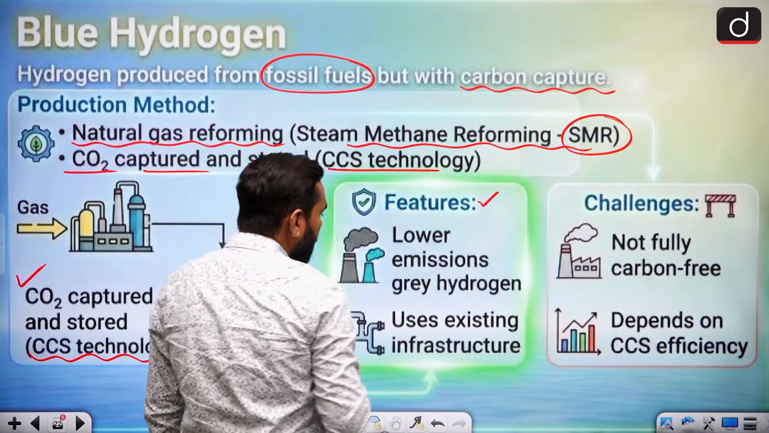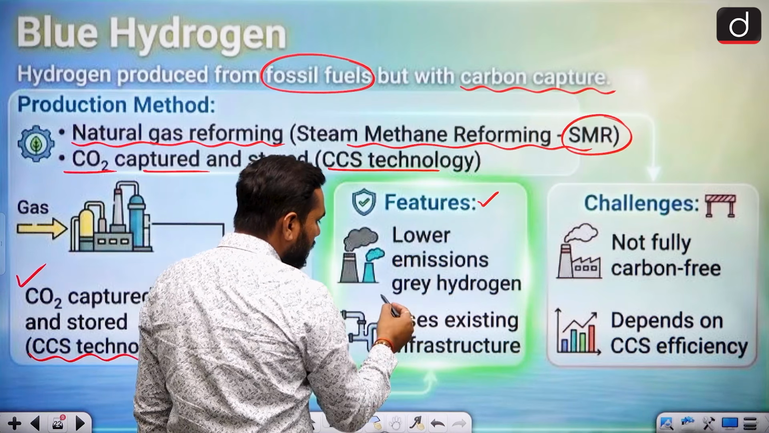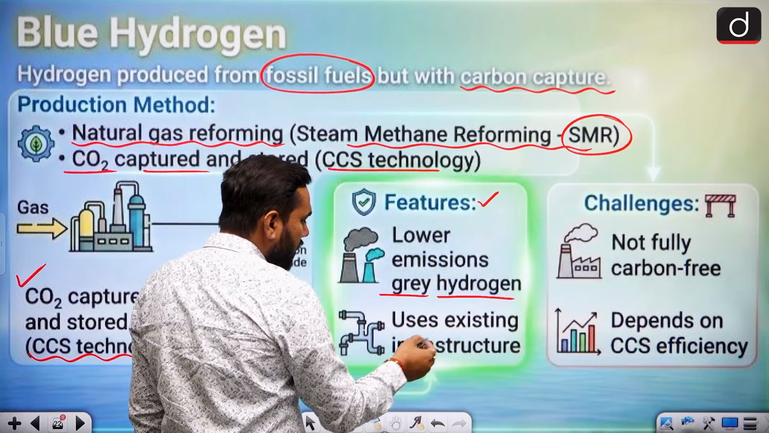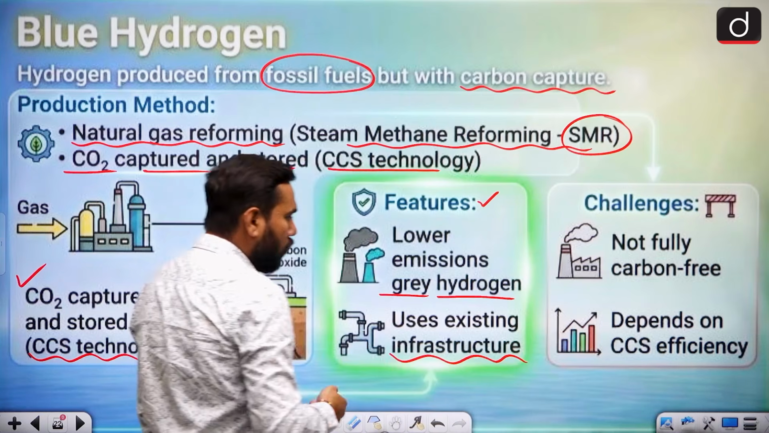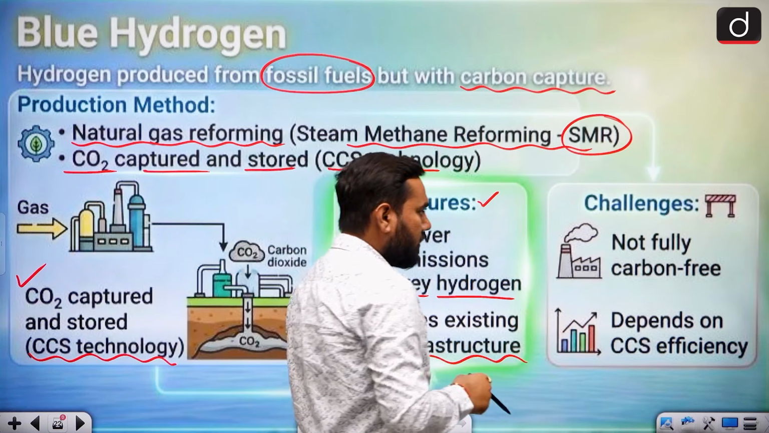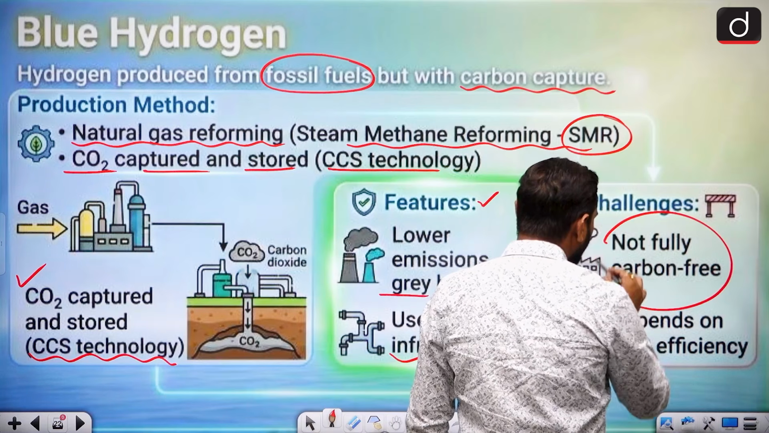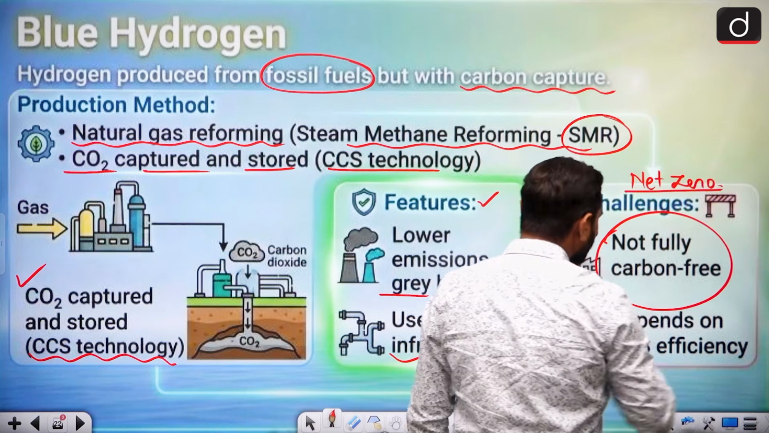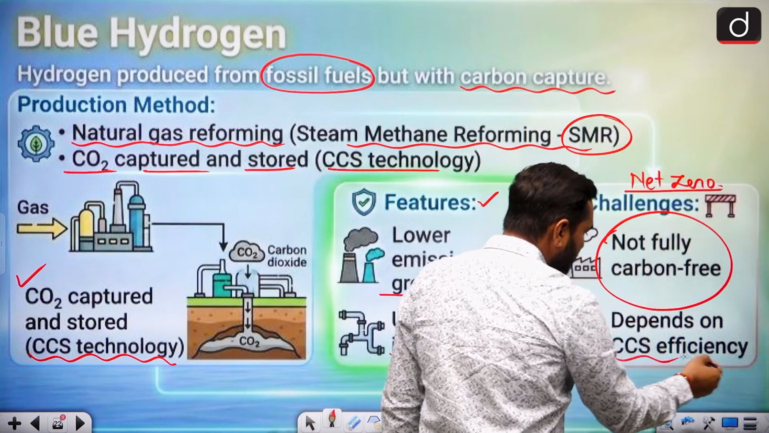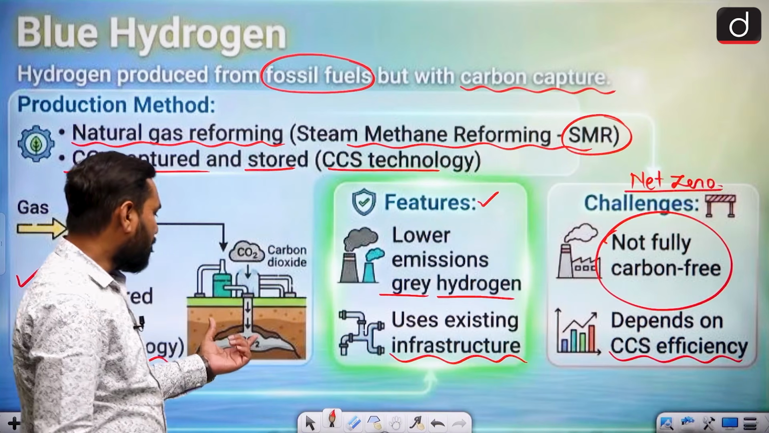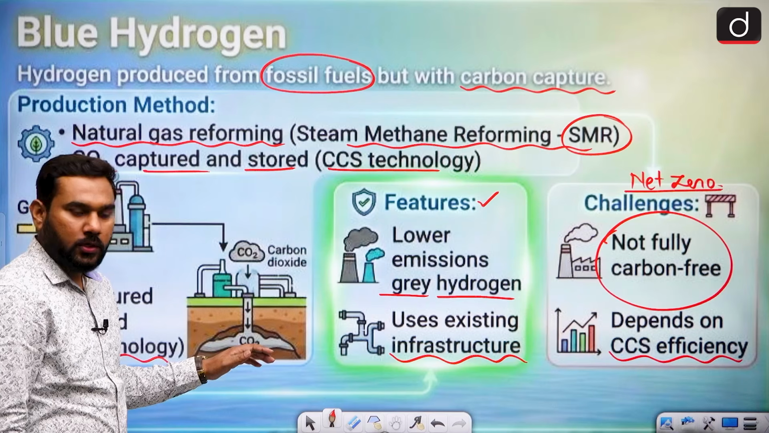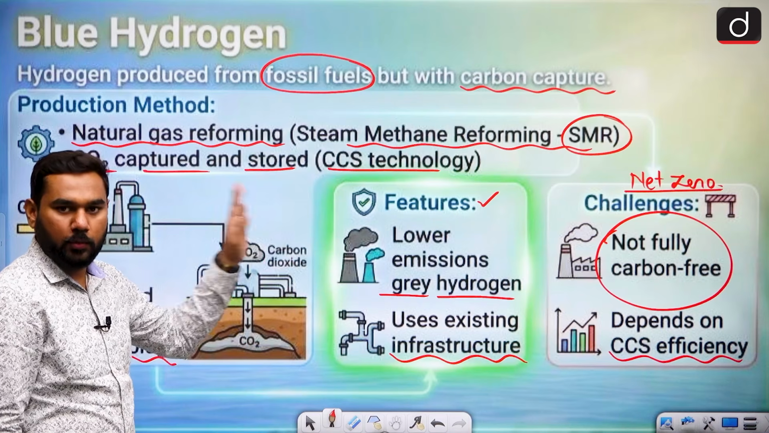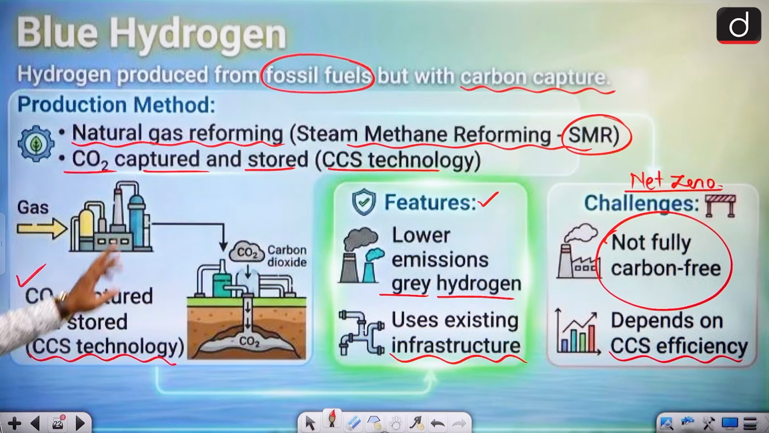When we talk about the features, there is lower emission than grey hydrogen. Grey hydrogen has high carbon emission. What are the uses? Existing infrastructure, so you can use it at the current time. Challenges: it is not fully carbon free, so basically you cannot fulfill the target of net zero. This is the problem, and it depends on the CCS efficiency. If your CCS process is efficient, no carbon is released, but any lapse in this process can release carbon into the atmosphere. That is the single problem with it. But it is again a very good thing.